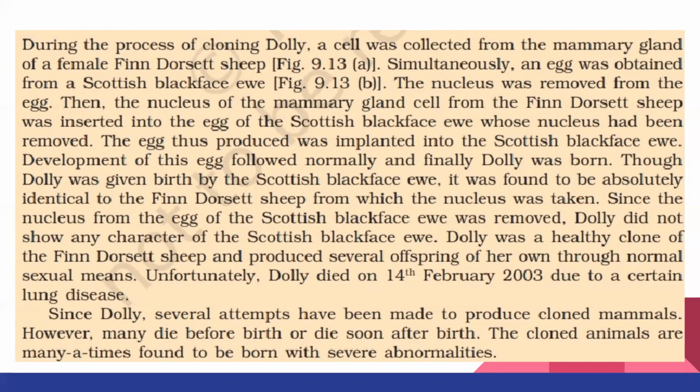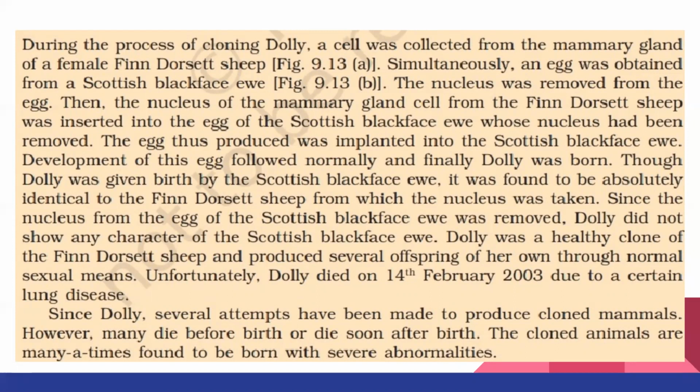So what happened here? One cell was collected from the mammary gland of the first sheep, that is the Finn Dorset sheep, and then one egg was taken from the second, Scottish Blackface sheep, and the nucleus was removed from the egg. The nucleus of the mammary gland cell of the first sheep was inserted into the egg of the second sheep. Then the egg was implanted in the second sheep, and it developed normally, and finally Dolly the sheep was born.